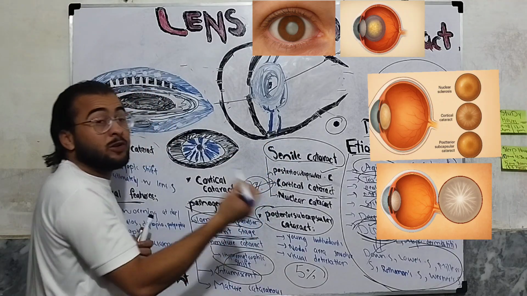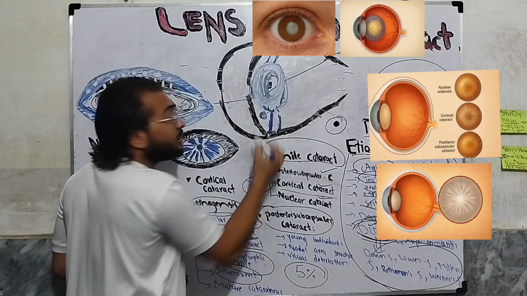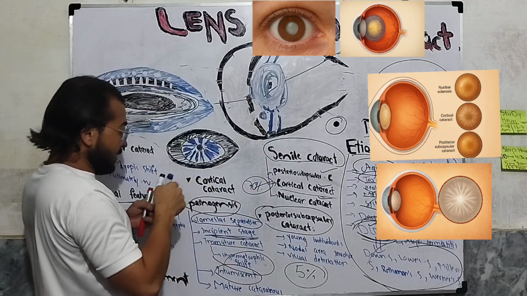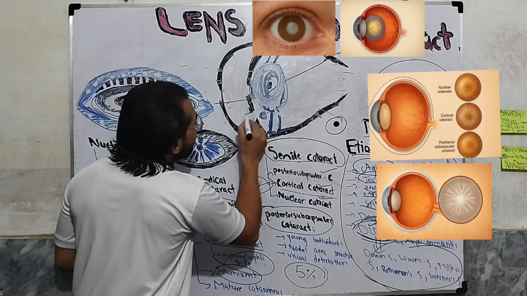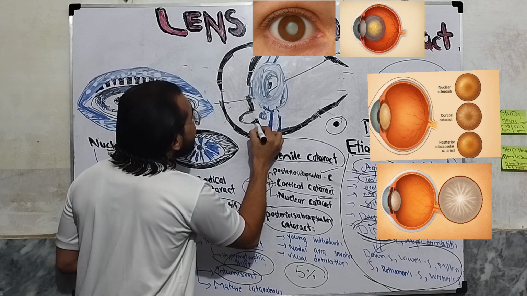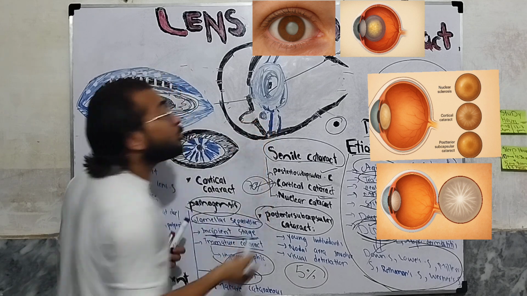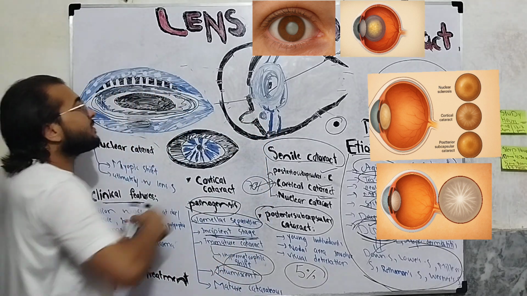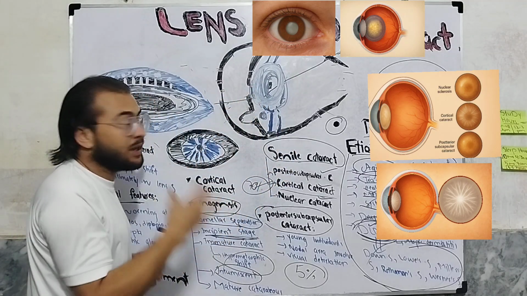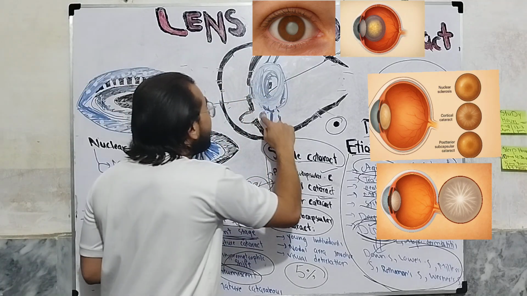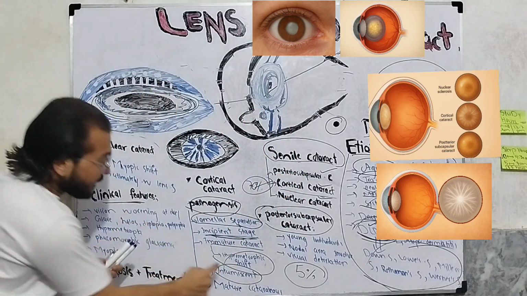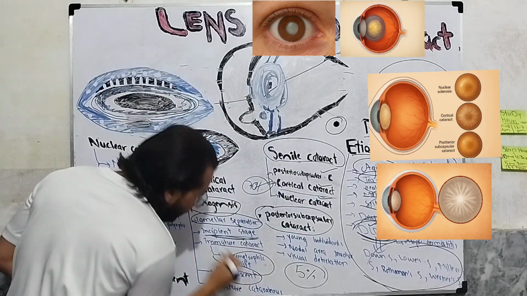As the fluid collects right over here in the posterior chamber, it will ultimately cause iris bombé, and because of the fluid collection, angle closure glaucoma. Okay, this will be discussed in detail in the upcoming lecture, but this is the complication. Now it has caused angle closure glaucoma. This occurs in some individuals in the intumescent stage.